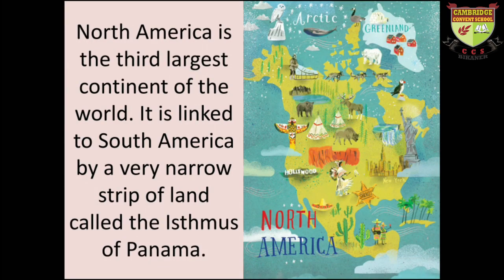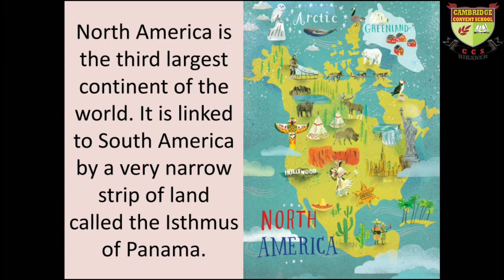Now the next continent is North America. North America is the third largest continent of the world. The number one was Asia, second was Africa, and the third one is North America. It is linked to South America by a narrow strip of land called the Isthmus of Panama.